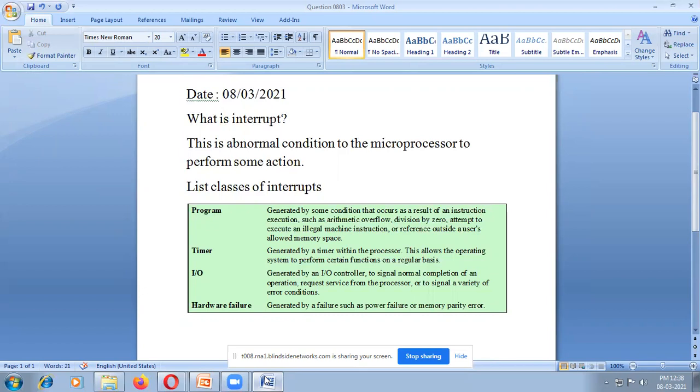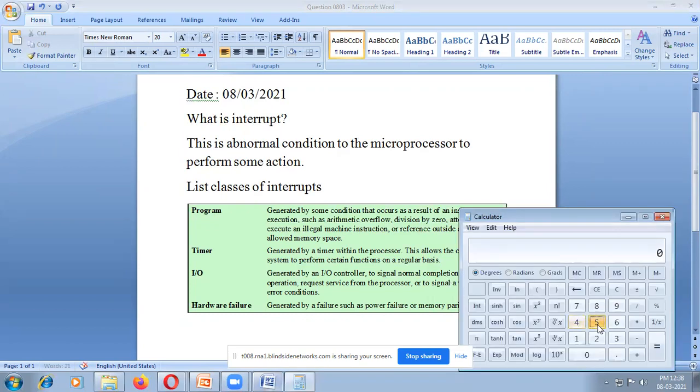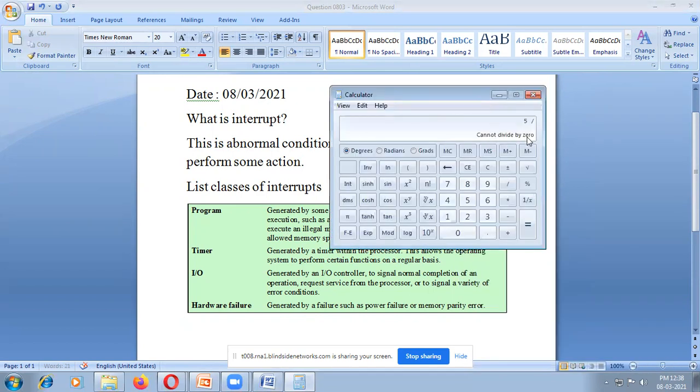You attempt to divide any number by zero, for example five divided by zero, and the system will say cannot divide by zero.